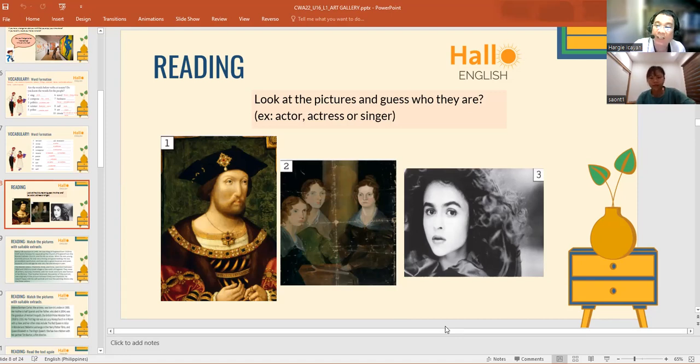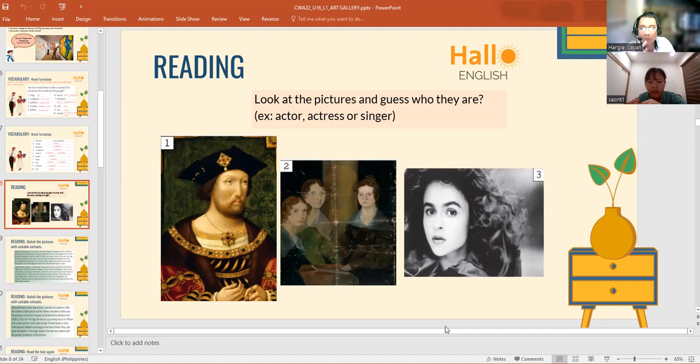Because we are just guessing. Who do you think would be the actress in the picture? I think picture number one. Actress is a girl. Actor is a boy.